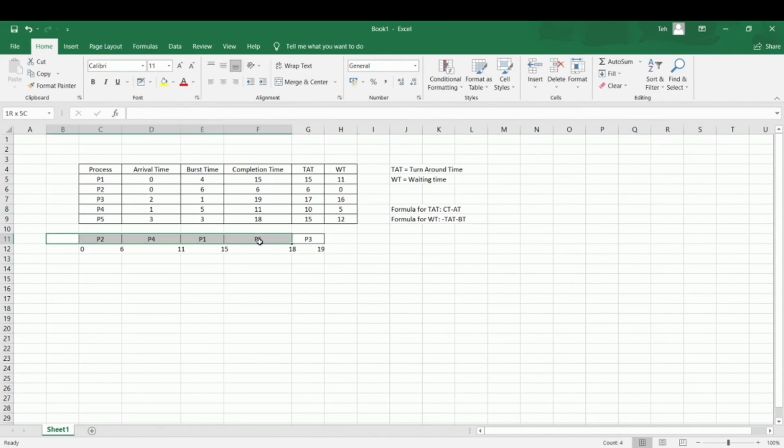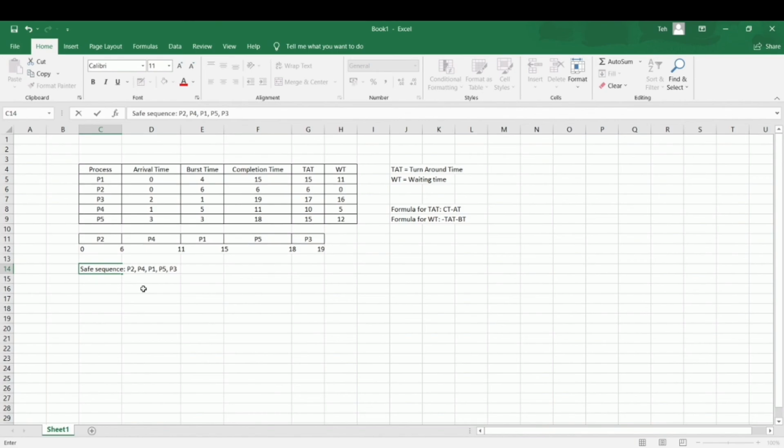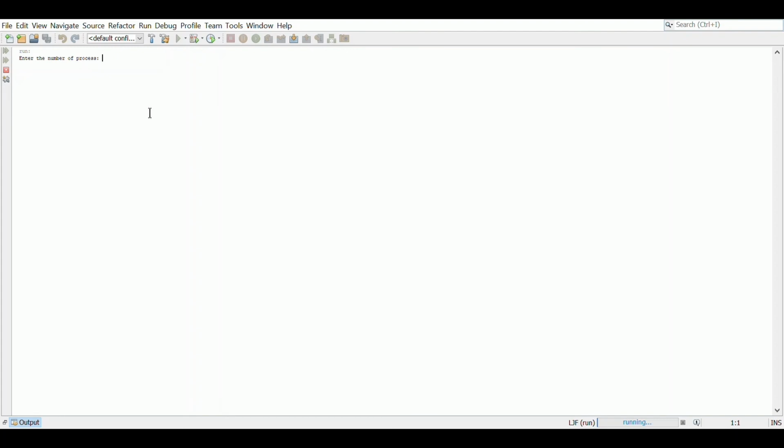And this is the Gantt chart. The Gantt chart is used to illustrate the process execution. So the safe sequence is P2, P4, P1, P5, and the last one P3. That's all. Thank you.